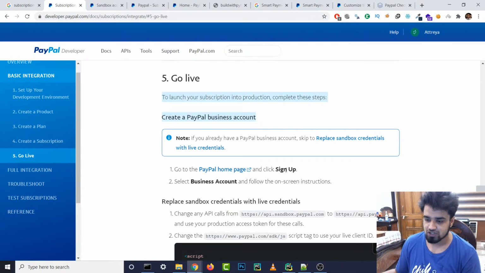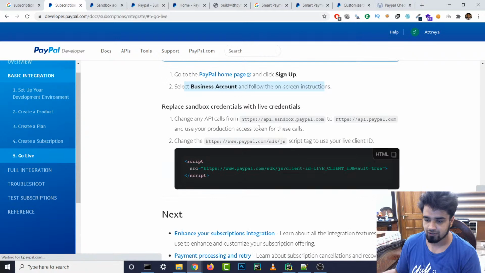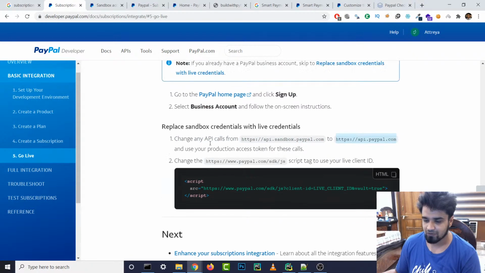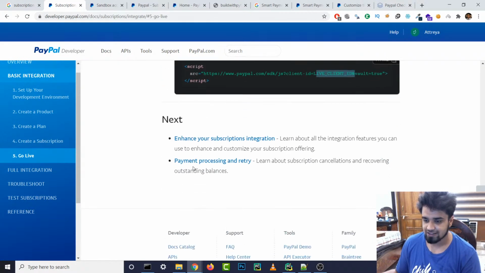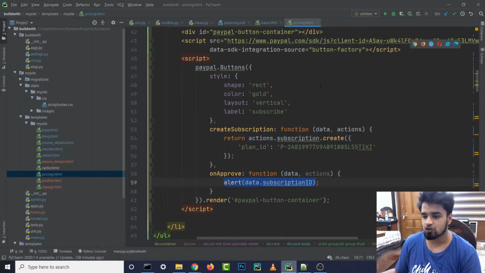Go to the PayPal homepage, click sign up, select business account. I've already applied for the business account, guys. Change any API calls from api.sandbox.com to api.paypal.com, but we are using the SDK one, so you won't have to worry. And then basically use a live client ID instead of the sandbox ID, and that is pretty much it. So perfect.